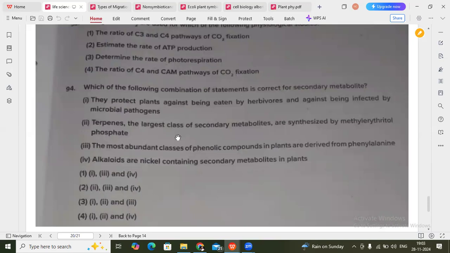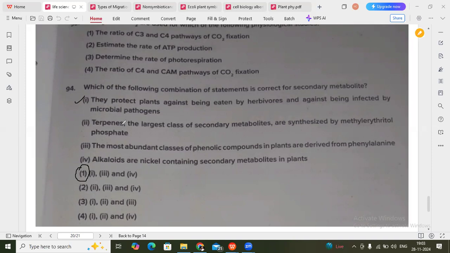Next, which statement is correct for secondary metabolites. Secondary metabolites are the defense mechanism for the plants. Because of the presence of secondary metabolites, many medicines can fight many infections. Here some statements are given regarding secondary metabolites. According to this answer key, option 1 is the correct answer, that is, they protect plants against being eaten by herbivores and against being infected by microbial pathogens.